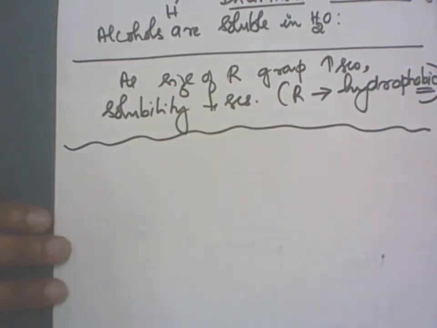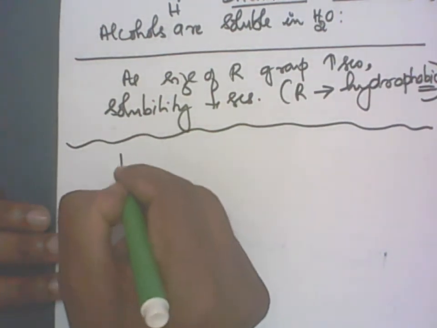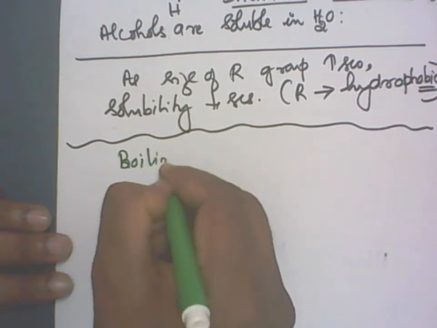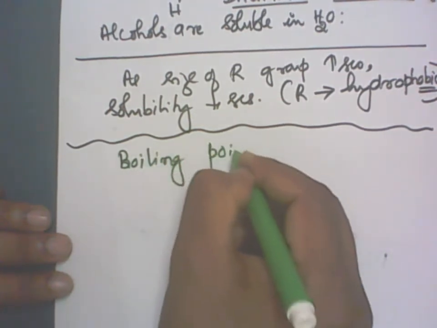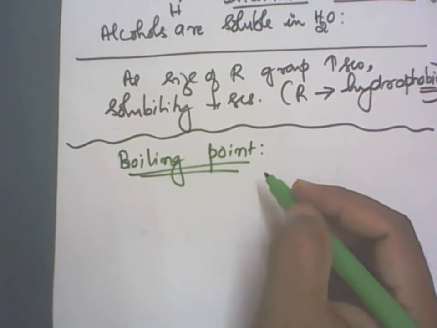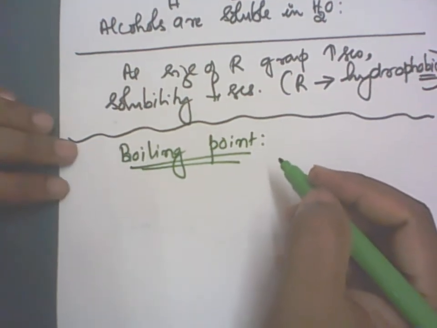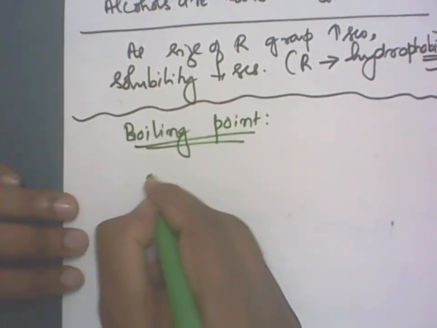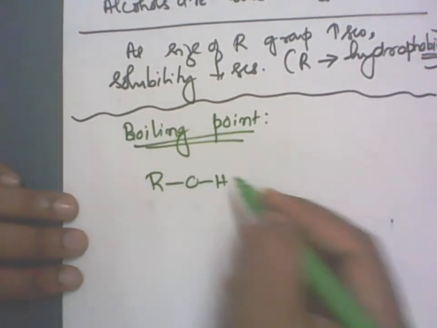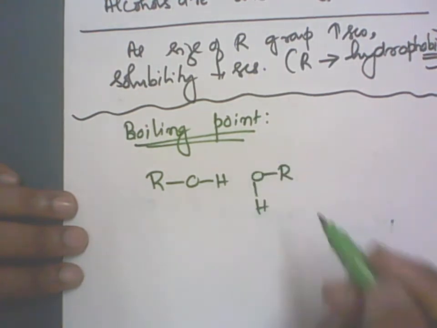Next physical property is the boiling point. Boiling point must be compared with other types of compounds like hydrocarbons and ethers. Now if I take pure alcohol, between the pure alcohol molecules there also exists hydrogen bonding.